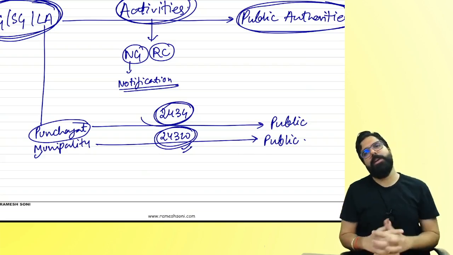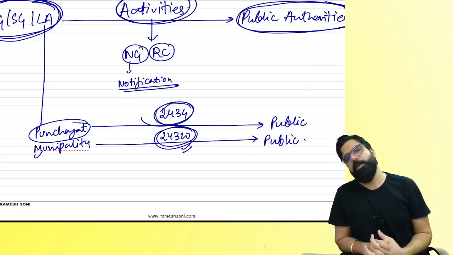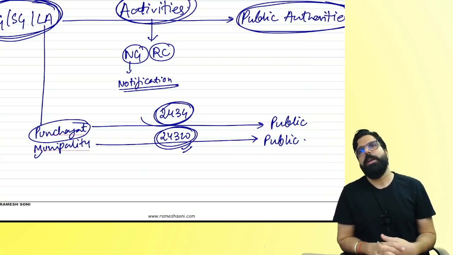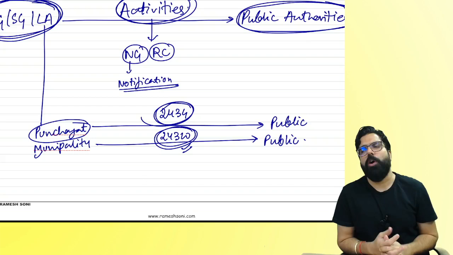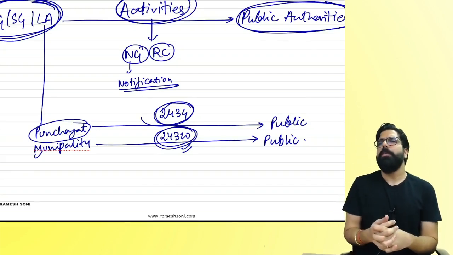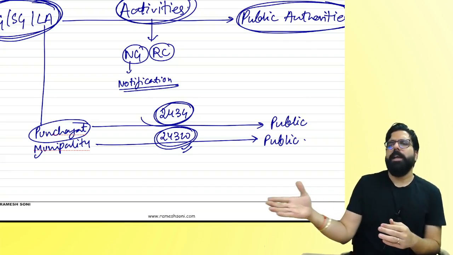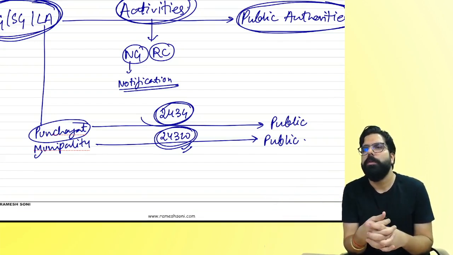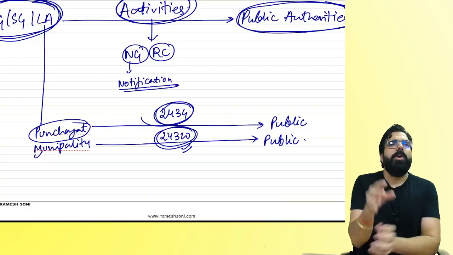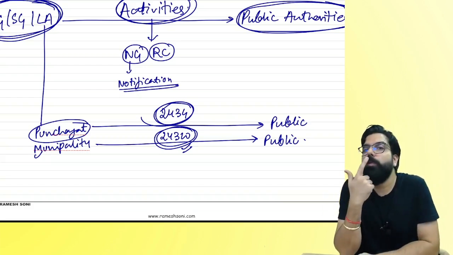So those activities are to be done by whom? Municipality. If you go and read the Constitution of India ka 243G and W, they talk about, for example, in the city, the cleaning of the drainage, who has to do? Municipality. Garbage collection, who has to do?